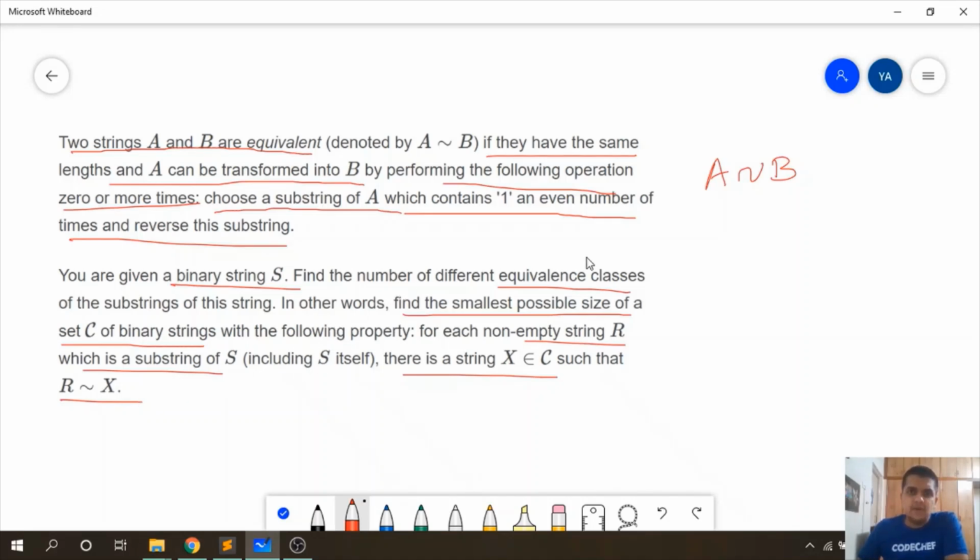So basically, we have to count all the unique substrings of S, provided we treat strings like 0011 and 1100 as equivalent. Both of these strings are equivalent, so they are the same, and they are not counted as unique. Considering both of these as the same, we have to calculate all the unique substrings. I will explain this with the help of a sample case.